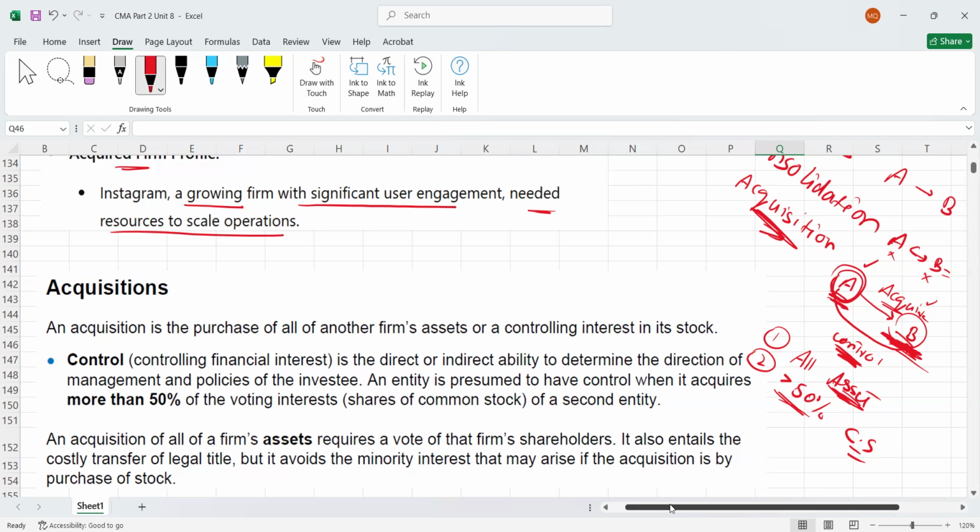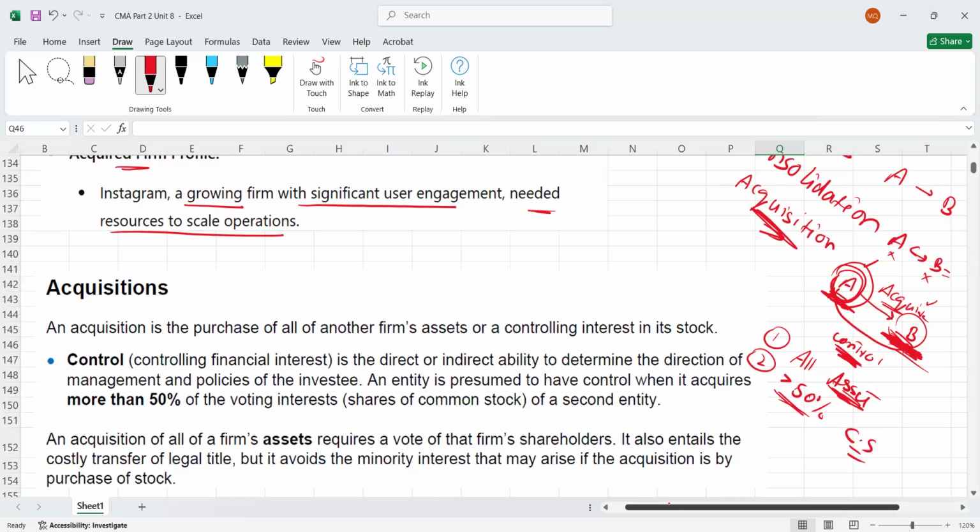So the control, actually, is the direct or indirect ability to determine the direction of management and policies of the investee. Simply, the investee here is the company in which you are investing, which is company B here. So A will have control over B. Control means A will have the ability to determine the direction of B, the direction of the management or of the company, or A will have the ability to determine the policies of B. Okay. So this is what is called control. Simply, decision making power will be with A. That's it in simple words. So that is what is called acquisition.